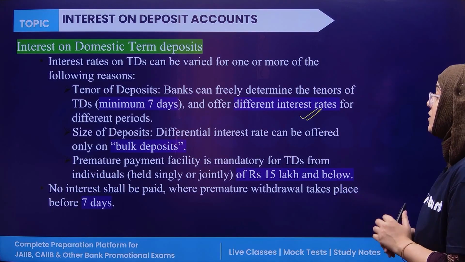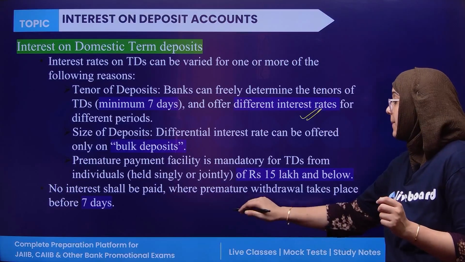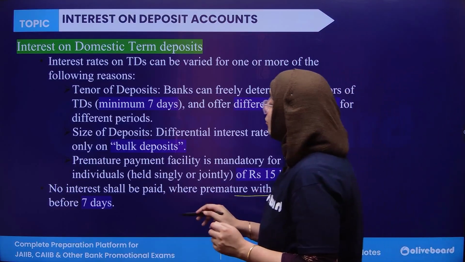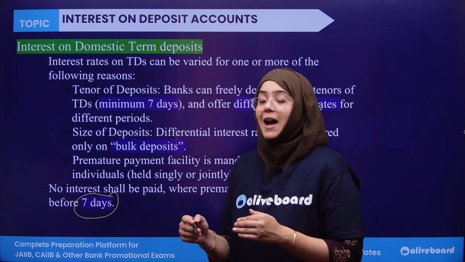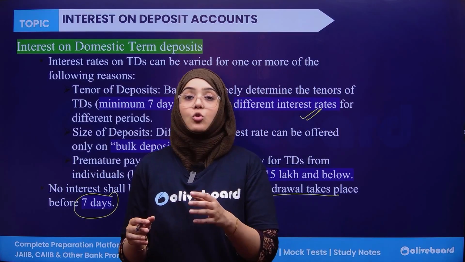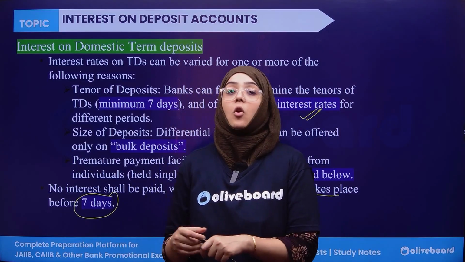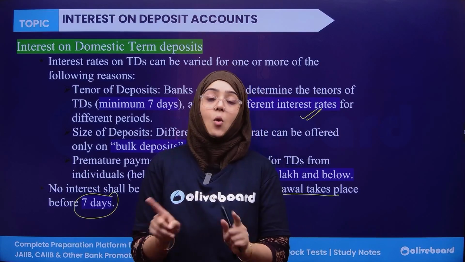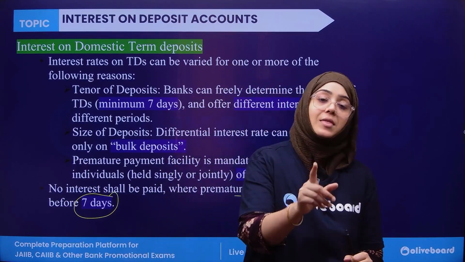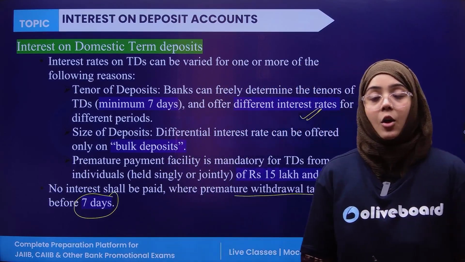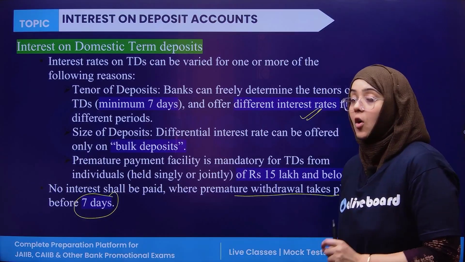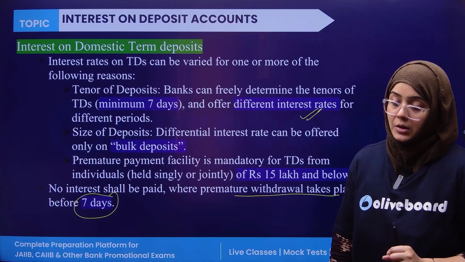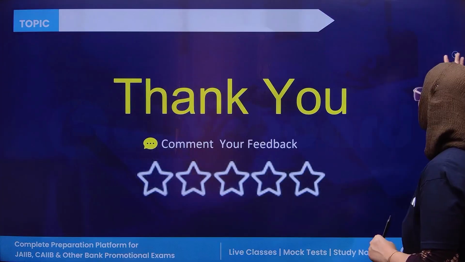Okay, no interest shall be paid if there is a premature withdrawal, that is before 7 days. Means if you have an FD and you have a premature withdrawal before 7 days, then no interest is given to you on that maturity. Okay, so this is the interest on domestic term deposit. So this is the complete part one.